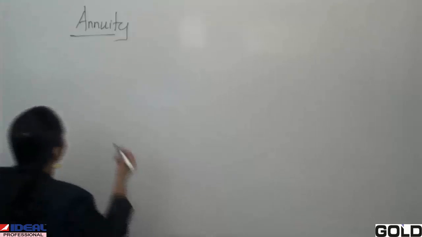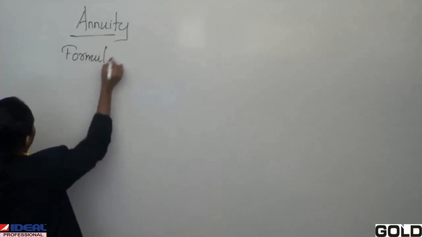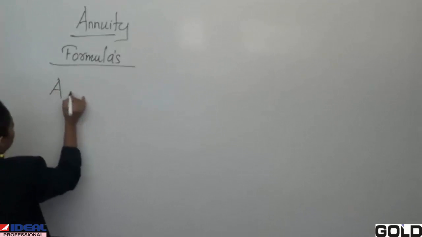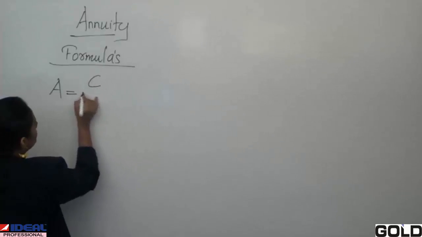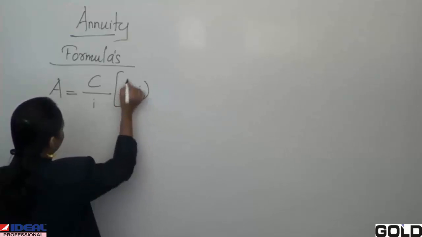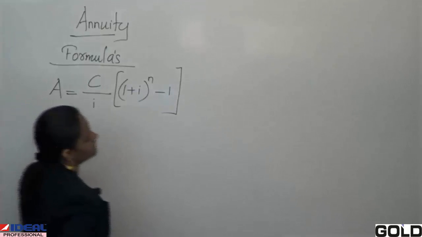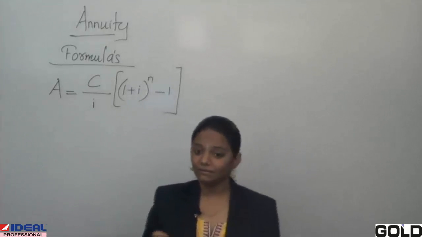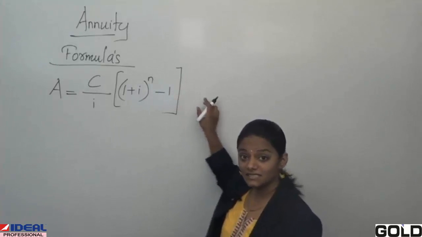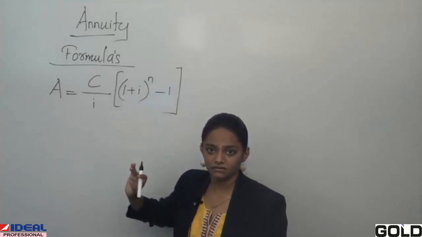Alright. Now we'll see the formulas. First, A, that is accumulated value, equals C upon I, into 1 plus I raised to n, minus 1. This is my accumulated amount formula.